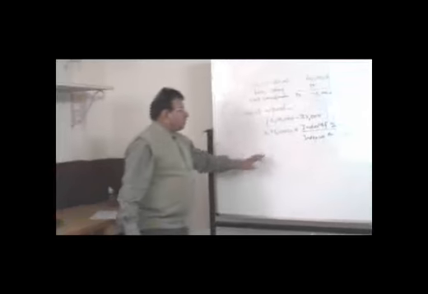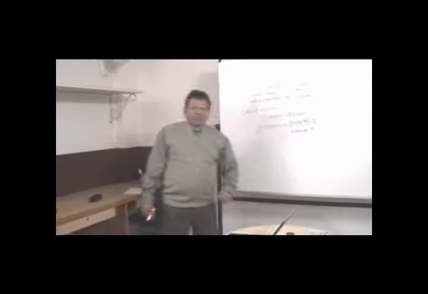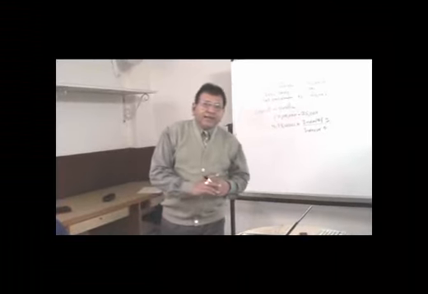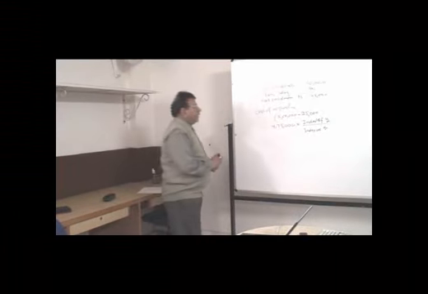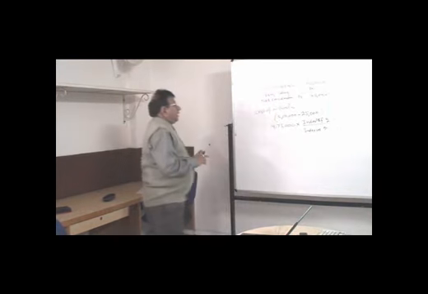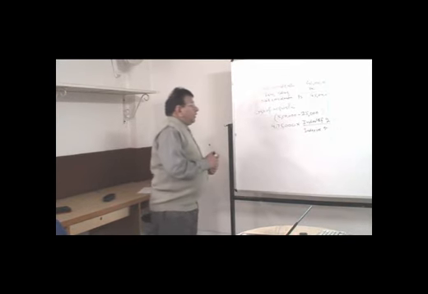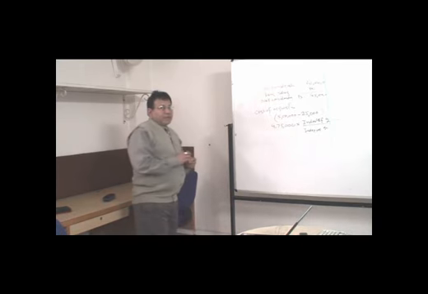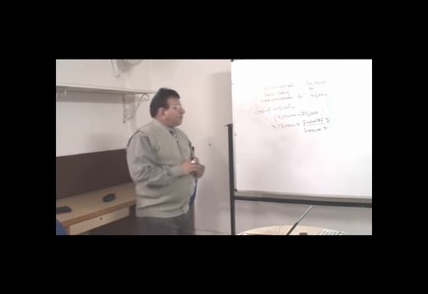This indexed cost of acquisition will be deducted from the net sale consideration. The balance would be treated as the capital gain in his hands, and it would be taxable. So this is the way we can calculate the capital gain in respect of the asset.